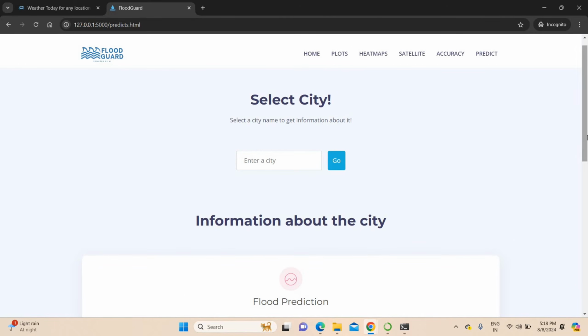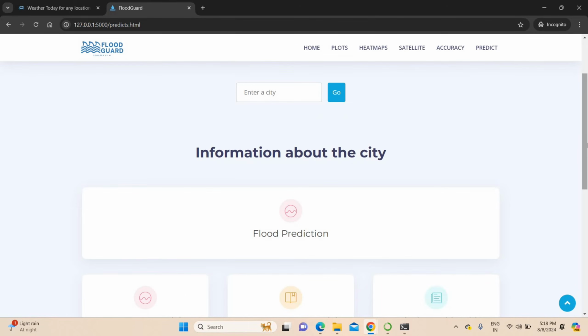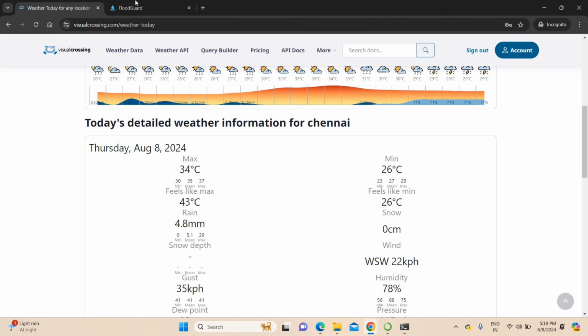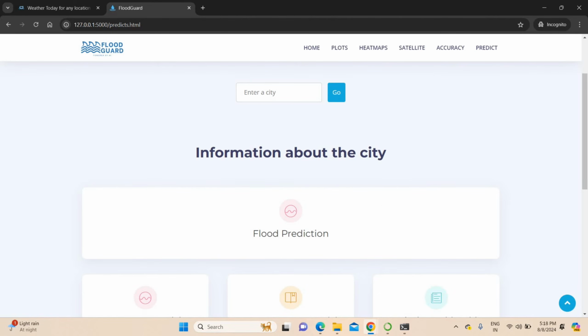Using these graphs, it will perform the machine learning operation for the current data, the live data. It will collect live data from this website. Based on that live data, it will predict whether rainfall or a landslide may happen. It will predict that. I'm just typing Chennai here.